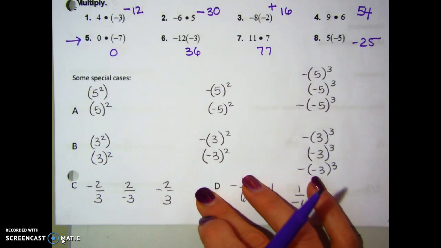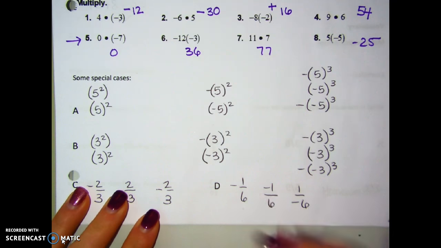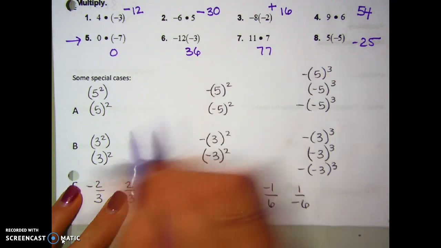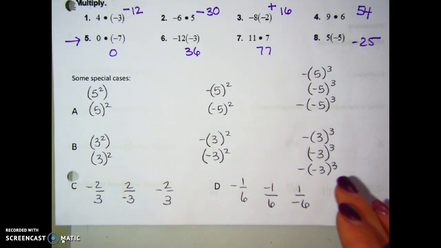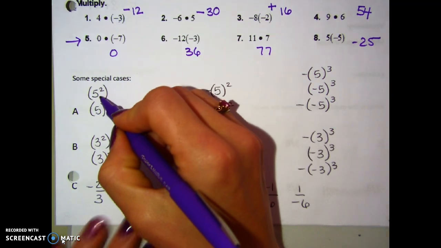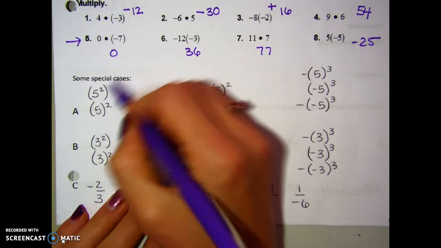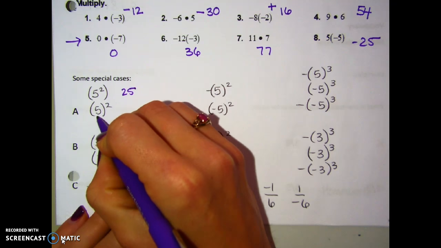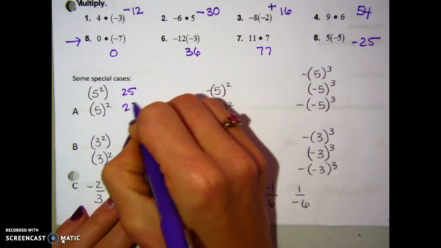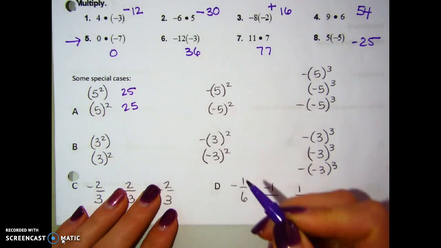Okay, move down a little bit, and I want to talk about some special cases. We've reviewed exponents a little bit. Let's work through these examples, because when we put exponents and negatives together, it can get a little confusing. When you see it like this, it's just going to be 5 times 5, so I get 25. This, same thing, still just going to be 5 times 5, 25. So those actually will give you the same answer.